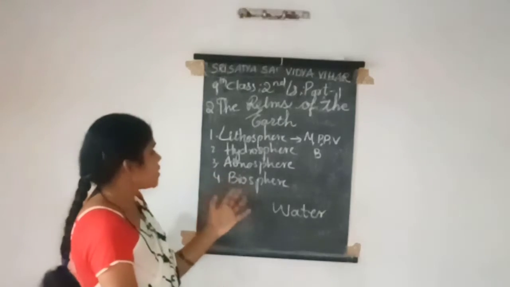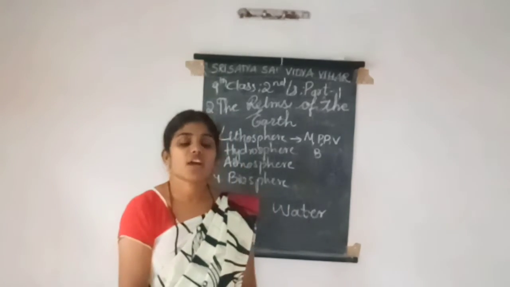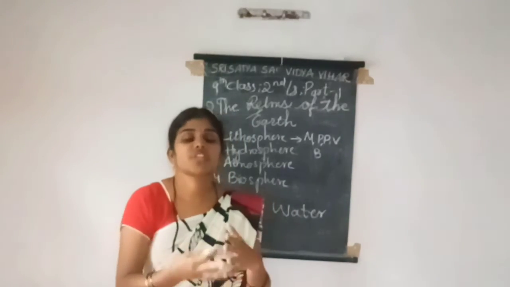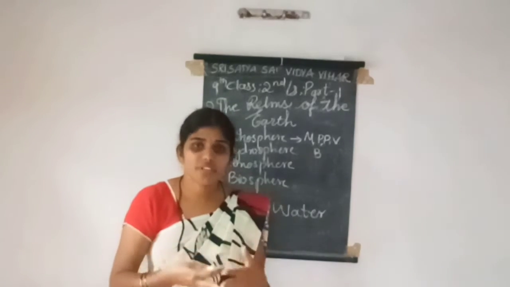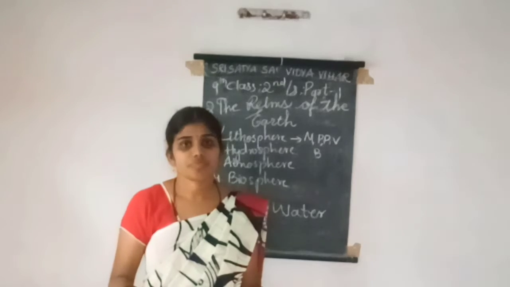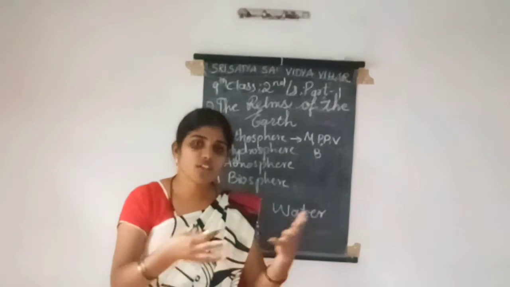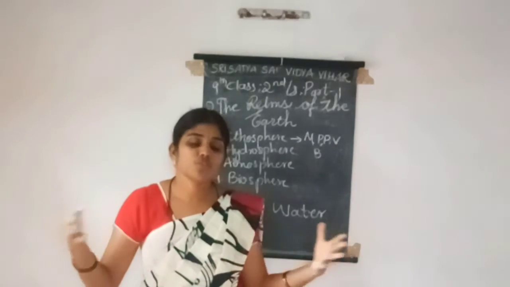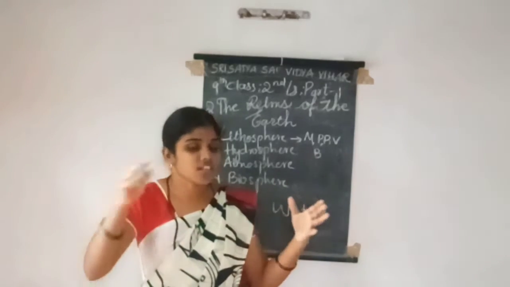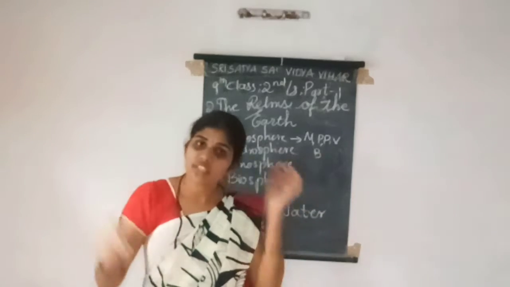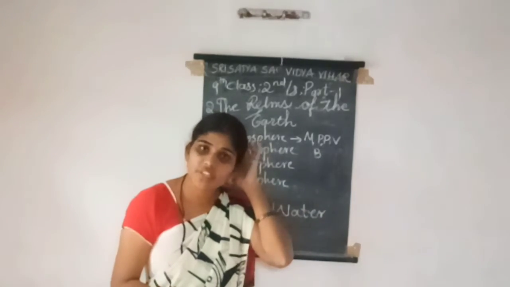Coming to the third part, atmosphere. The atmosphere is a mixture of different gases like nitrogen, oxygen, carbon dioxide. These gases present in the surroundings of the earth are called the atmosphere.